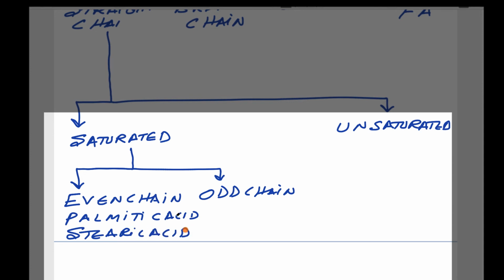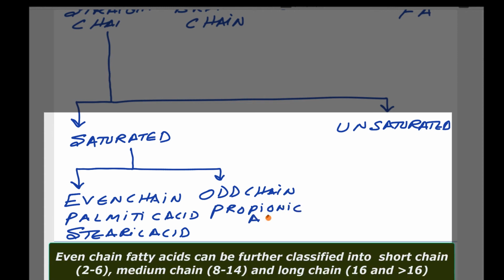Palmitic acid, stearic acid. Odd chain: there are 3, 5, 7, like that. There are propionic acid and valeric acid.